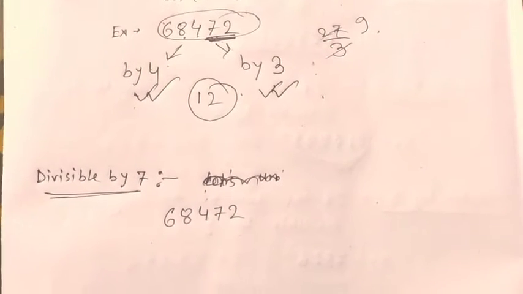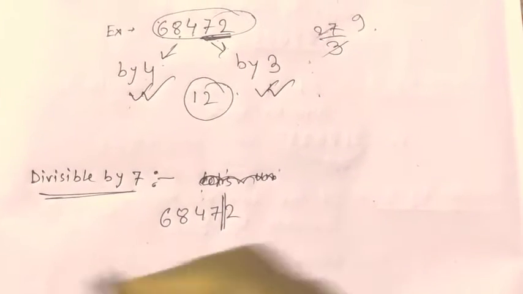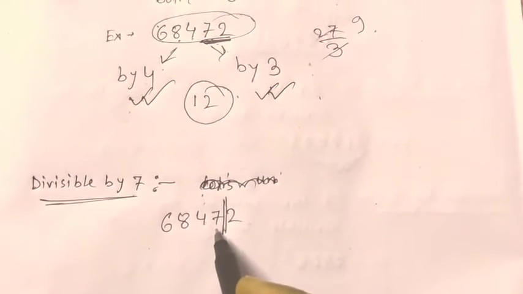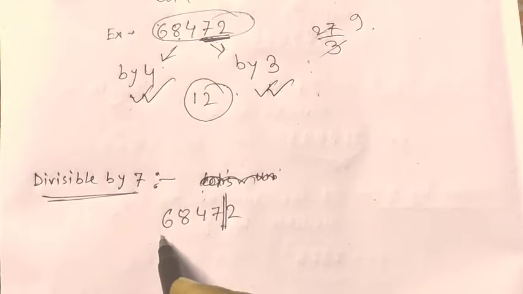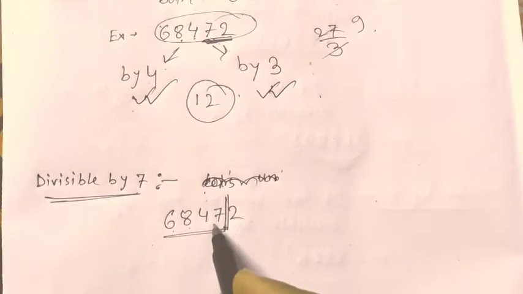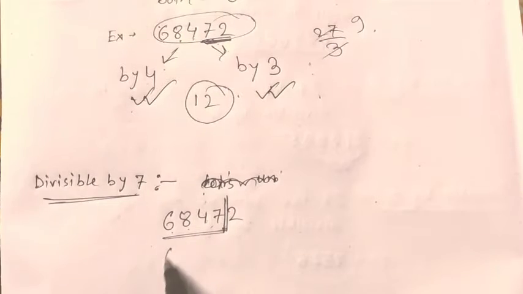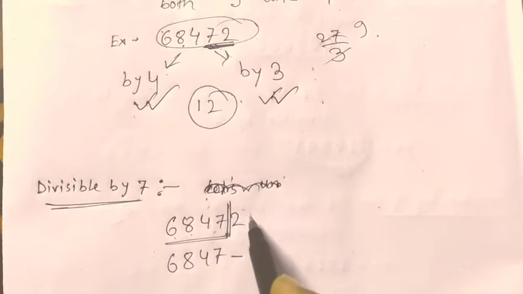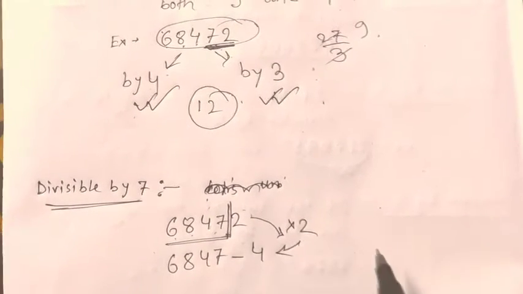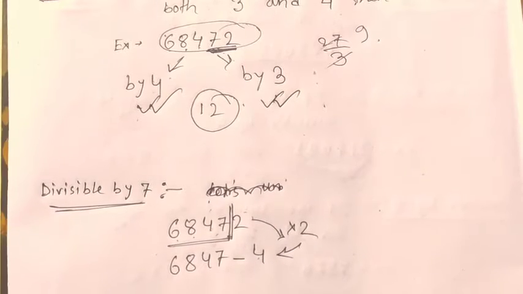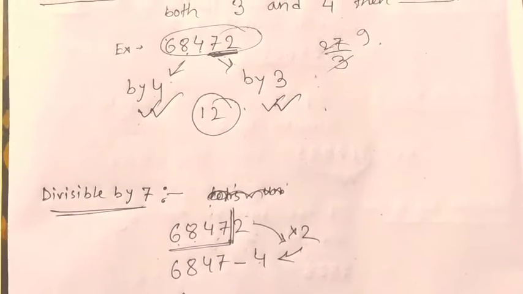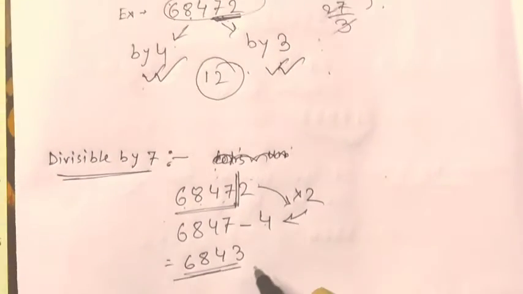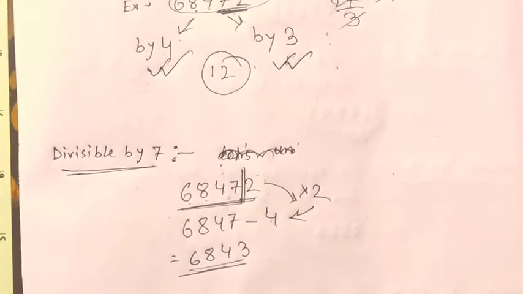So, what the rule says, we have to split at the units place. After splitting, up to the tens place, the number thus formed is 6,847. From this one, I will be subtracting twice of this units place digit. So 2 times 4, 8 I will be subtracting. What am I getting? 6,839. If this number is divisible by 7, then the whole number will be divisible by 7.